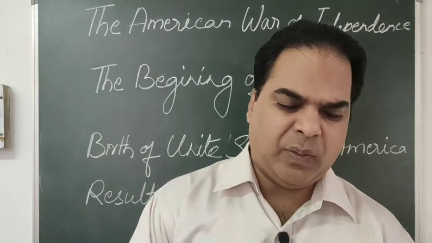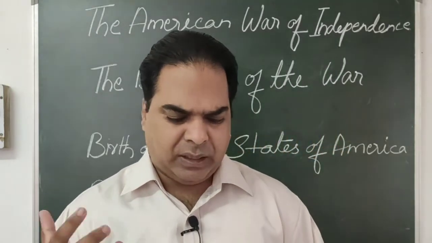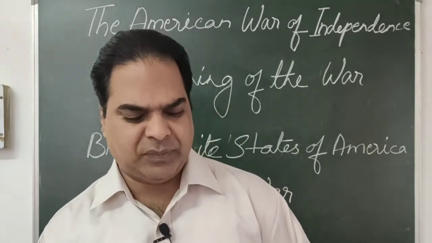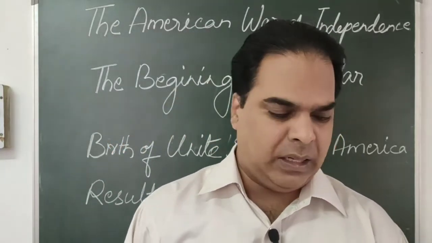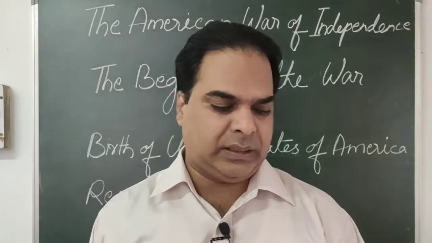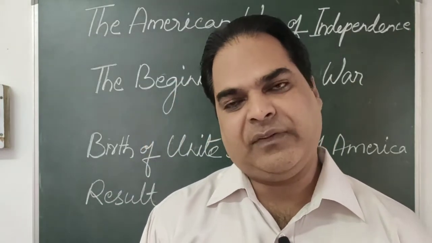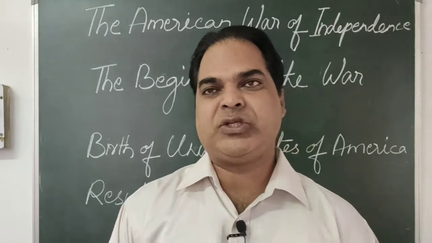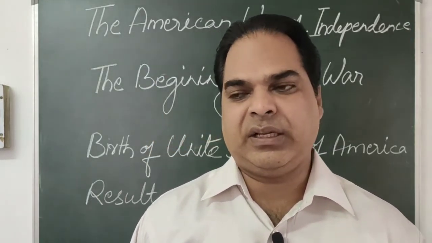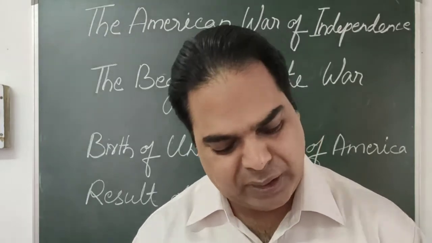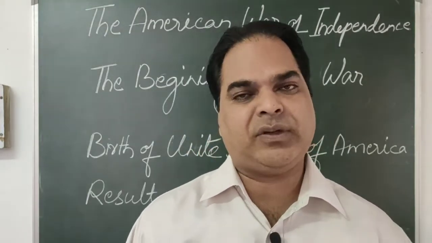So, the beginning of the war: all the 13 colonies met at Philadelphia in 1774 to discuss burning issues like the unnecessary dominance of the British government in the internal matters of the colonies.